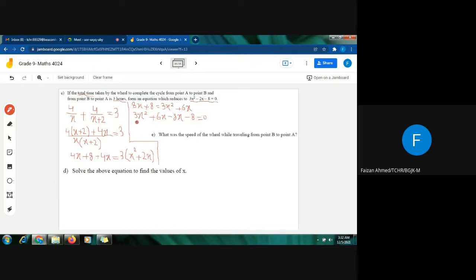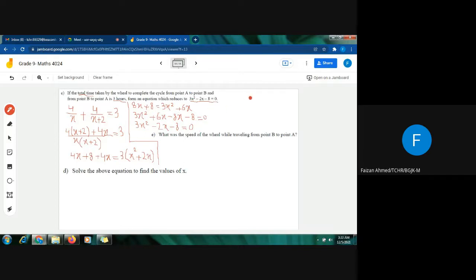Now I will add and subtract the like terms. 3x square is only one, so it will remain as it is. Plus 6x minus 8x will give me minus 2x, the sign belongs to the greater number. And minus 8 will be as it is, equals to 0. This is the same equation which is given in the question. So I have used this data correctly to form the equation which is given in the question: 3x square minus 2x minus 8 equals to 0.